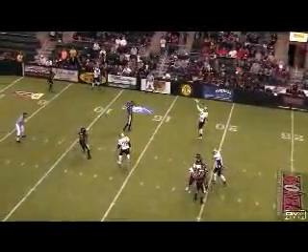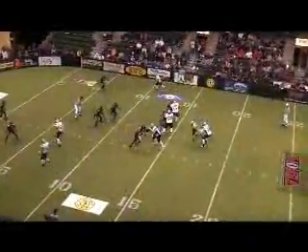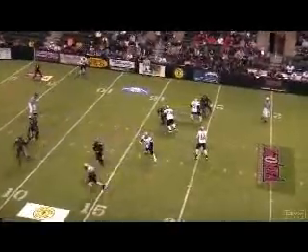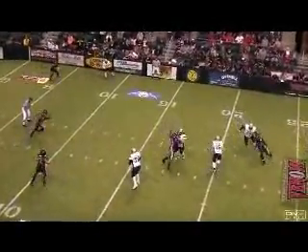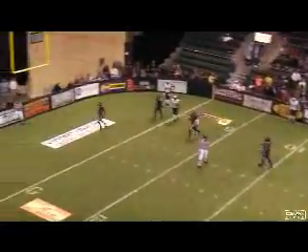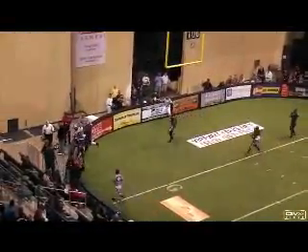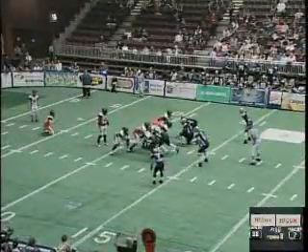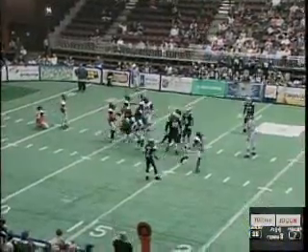Note when we see the play again, the running back has left the box. However, that only relieves the linebackers of their restrictions. It does not relieve the defensive linemen of their restrictions. And here we have a defensive end going into coverage. That would be an illegal defense. Scrimmage kick.